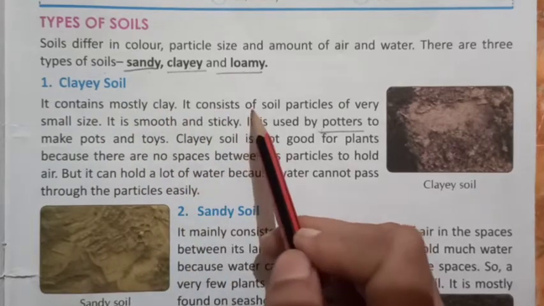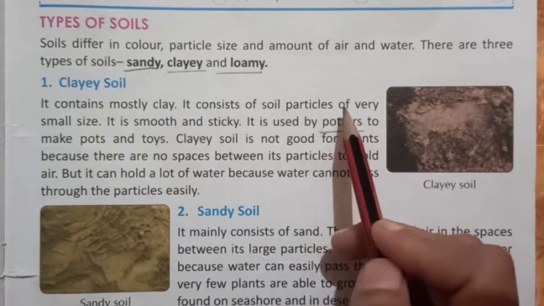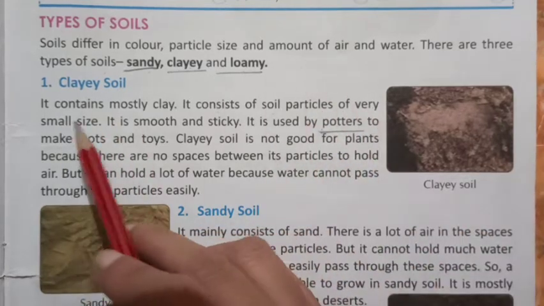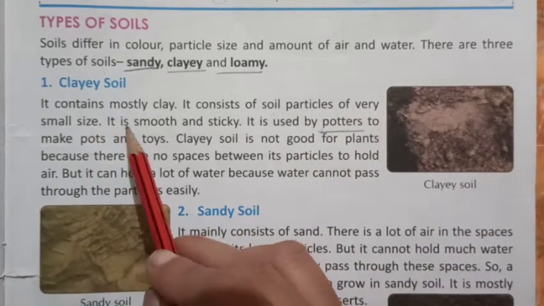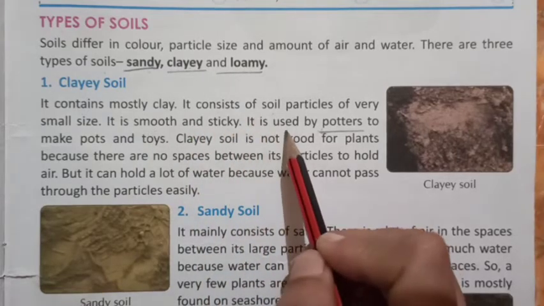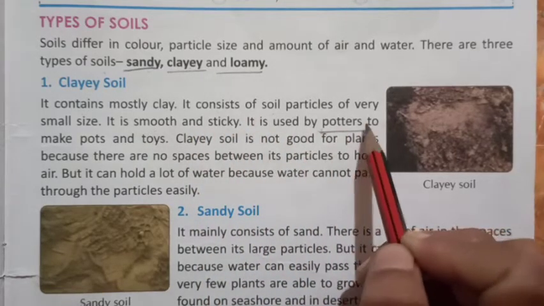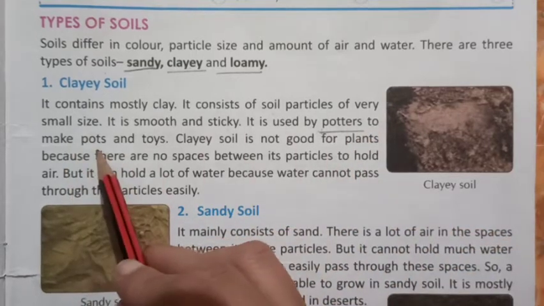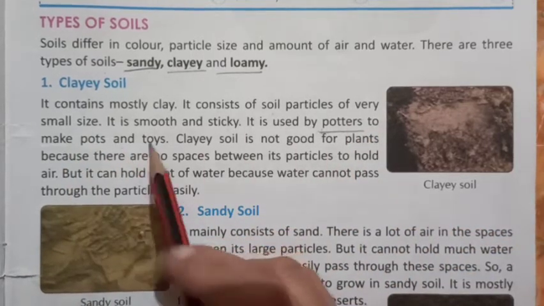It consists of soil particles of very small size. It is smooth and sticky. It is used by potters to make pots and toys.